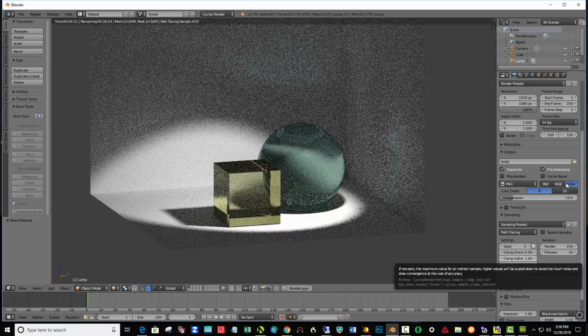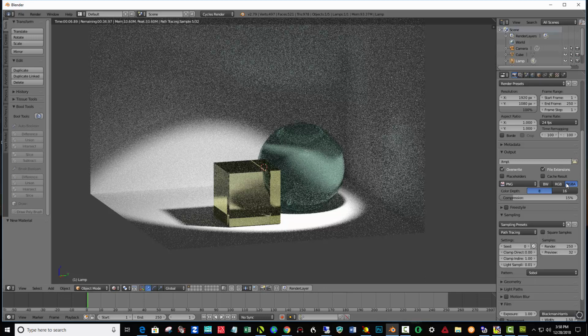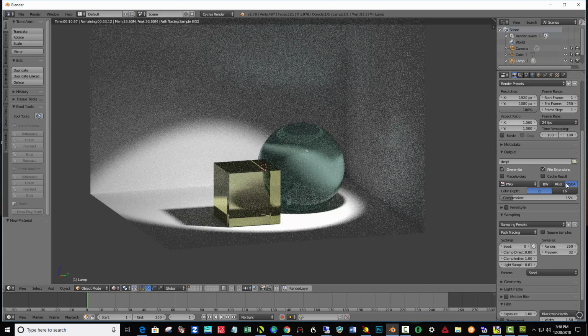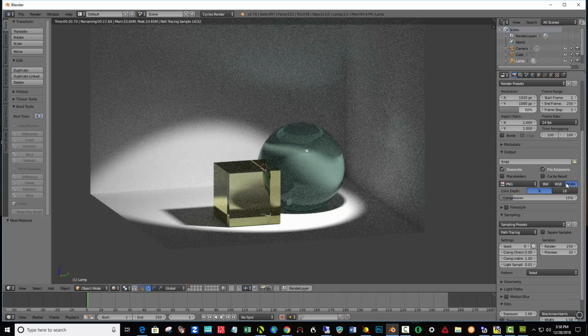Clamp indirect to 1, not 0.1. And for the sake of the video, for me to render it sooner, although I'm going to pause the video anyway, I'm going to decrease the size back down to 50%. Although for you, I'd keep it at 100%, so you'll have a nice full HD image for your portfolio.